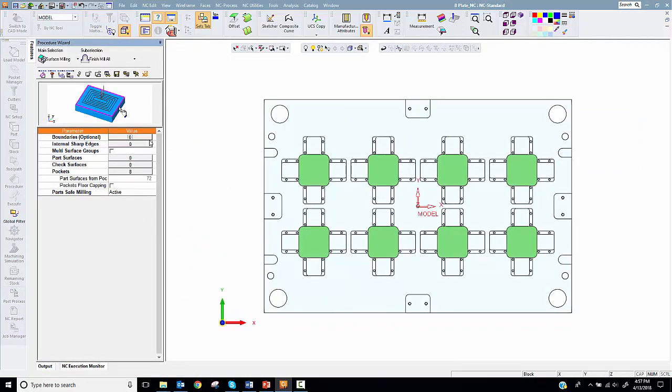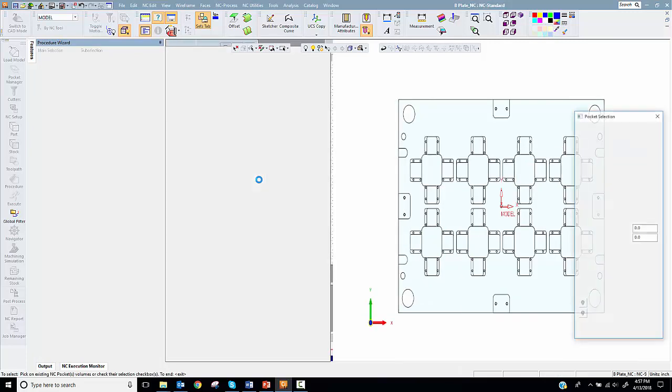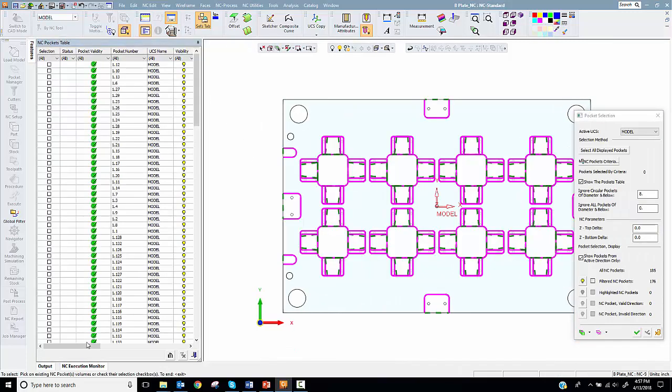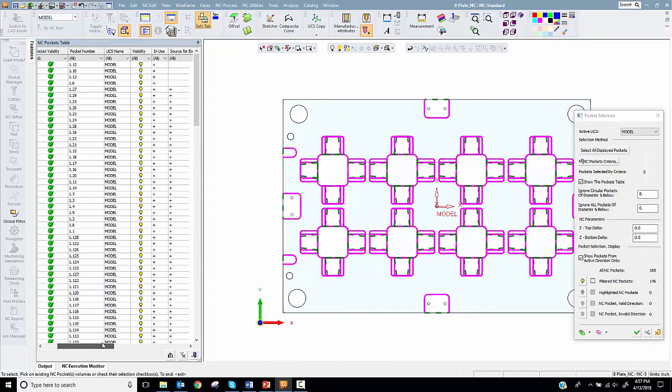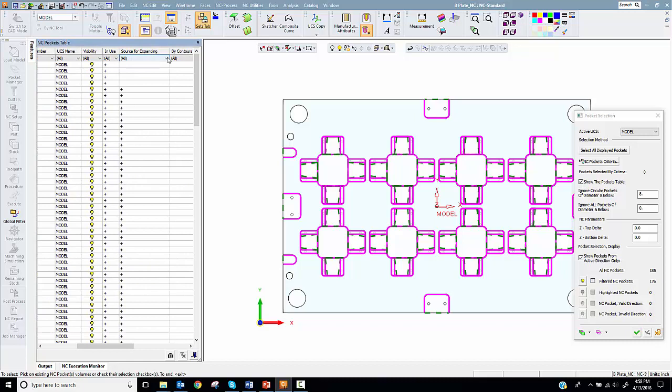Create a surface finish mill all by layers and select the expanded pockets. I filtered out original source pockets to make selection easier.